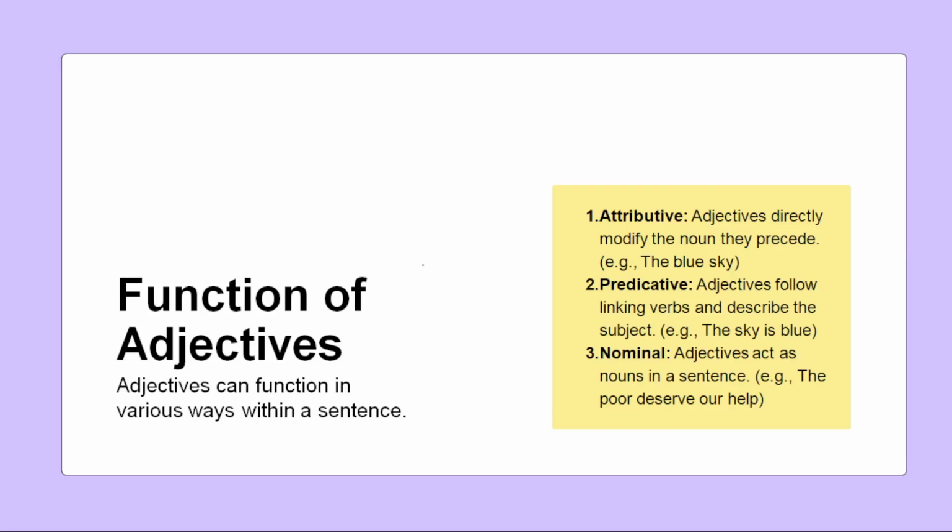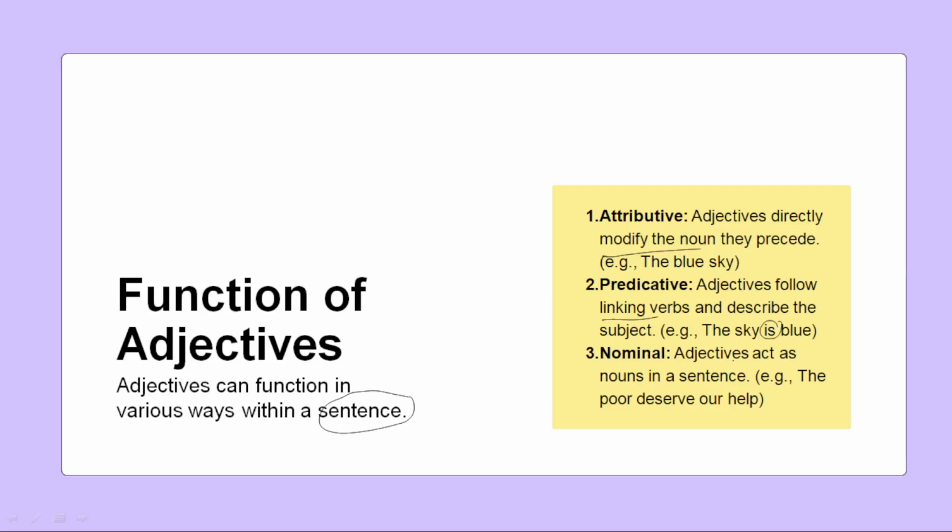And what are the functions of adjectives? Generally the functions of the adjectives will be in various ways. They depend upon the sentence. Sometimes they directly modify the noun. See here, the blue sky. They're directly telling the blue sky. The start of the sentence itself is a blue sky. Sometimes they follow the linking verbs, like the sky is blue. Here the linking verb is. The sky is a noun. Blue has come at the last part of the sentence, which we call predicative.